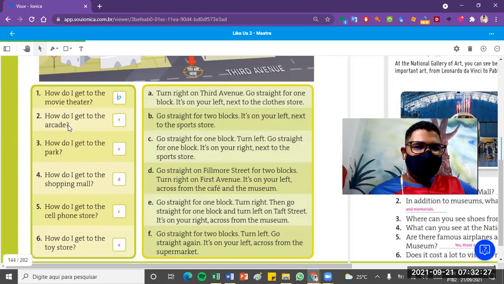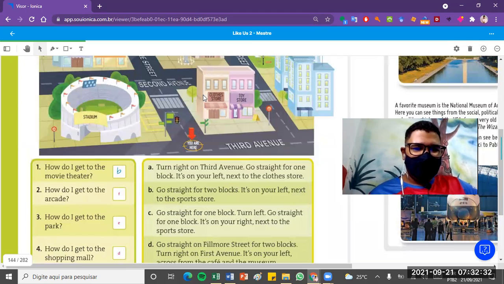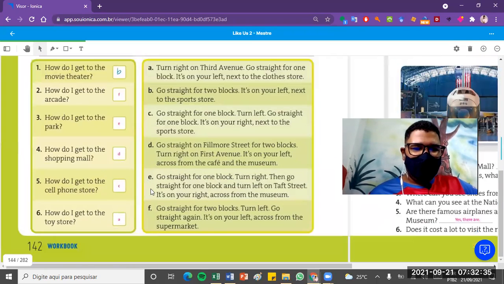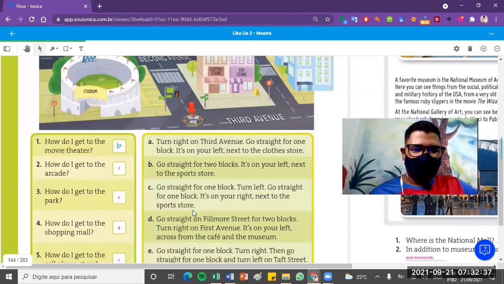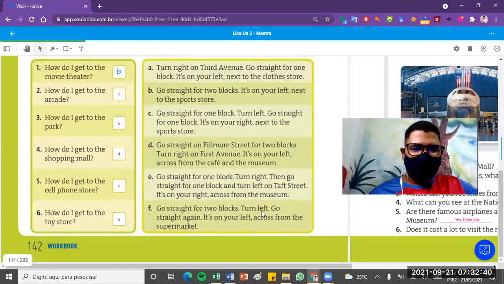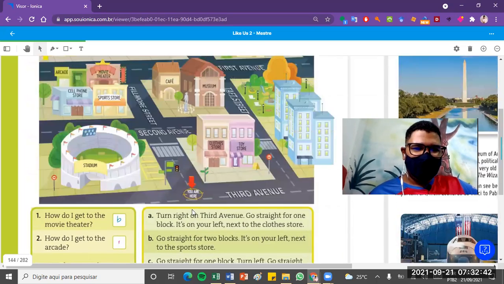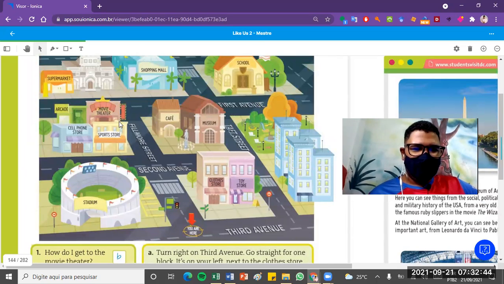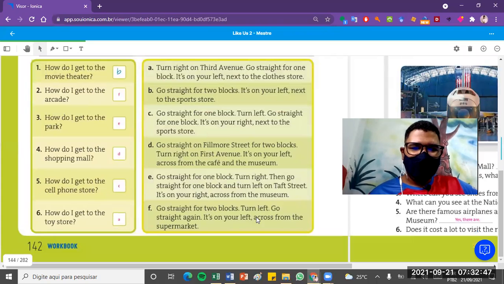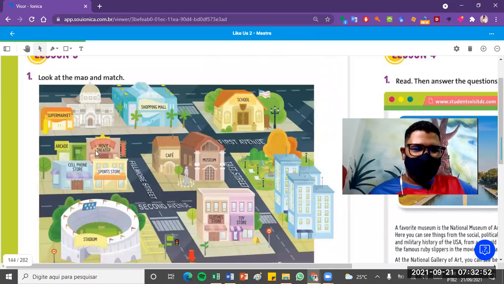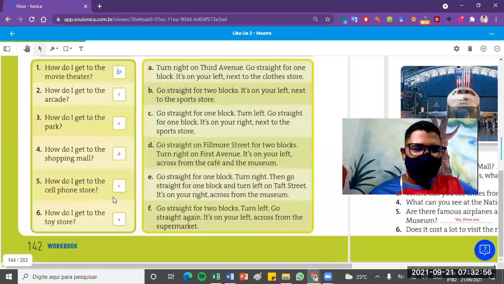What about how can I get to the arcade? To the arcade, it's sentence F. You go straight for 2 blocks, turn left, go straight again, turn left, go straight again. It's on your left across from the supermarket. So the arcade will be on your left, across from the supermarket. So sentence F.